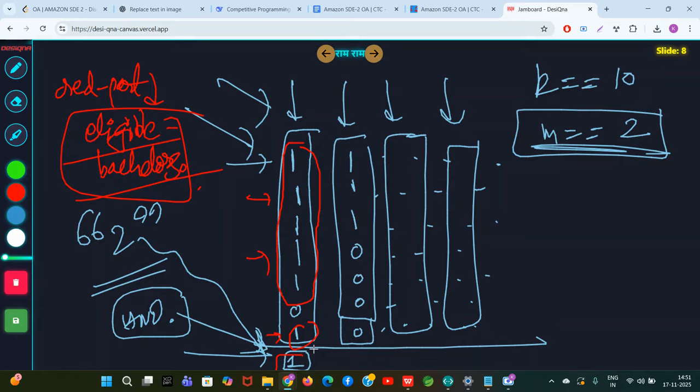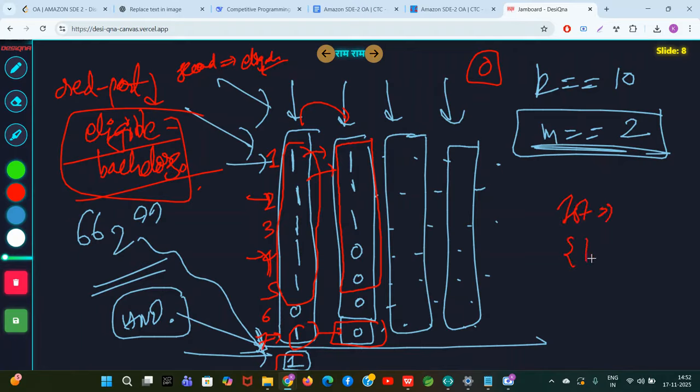So obviously you put a 1 here at zero cost. Now, when you go to the second column, in the second column you will only consider the eligible red ones which were there in the first column. So in the second column, you can only consider these numbers, same to same. You have to carry the indices while going from this column to this column. You have to carry which indices were eligible here. 1, 2, 3, 4, 5, 6, 7. So in the first column, the eligible indices were 1, 2, 3, 4, 5, 7.